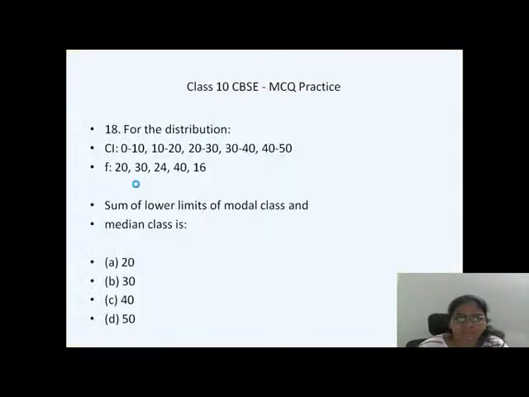Next, it is a statistics question. They have given the class intervals: 0 to 10, 10 to 20, 20 to 30, 30 to 40, and 40 to 50. And the frequencies they have given as 20, 30, 24, 40 and 16.